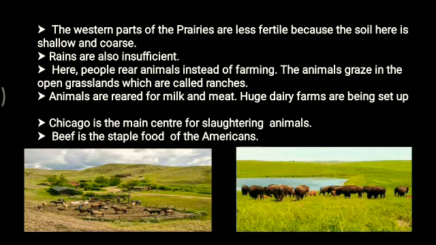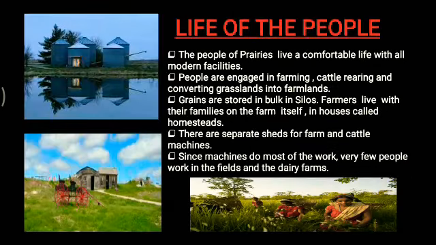As we have discussed all these things, lastly we have the life of the people. Owing to the surplus crop production in the prairies, the people of the prairies live a comfortable life with all different modern facilities. People are engaged in farming, cattle rearing and converting grasslands into farmlands. Grains are also stored in bulk in silos. You can see the picture on the top. So these are silos, where the grains are stored in bulk.